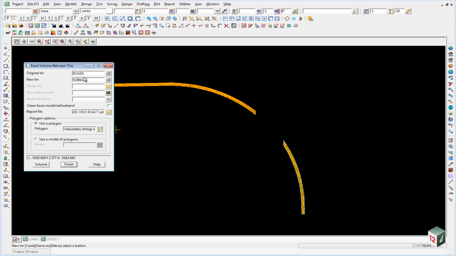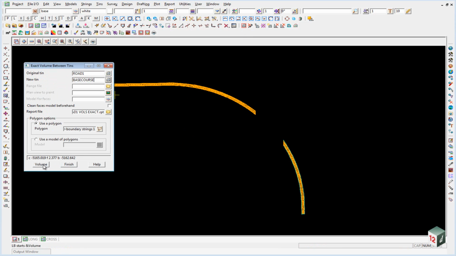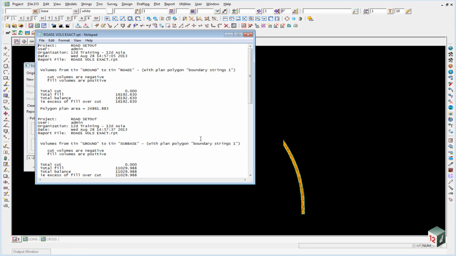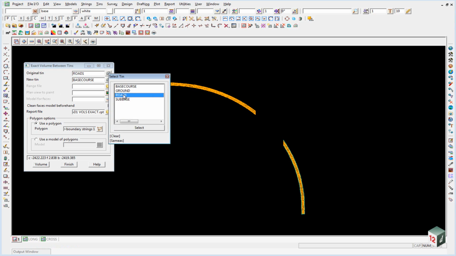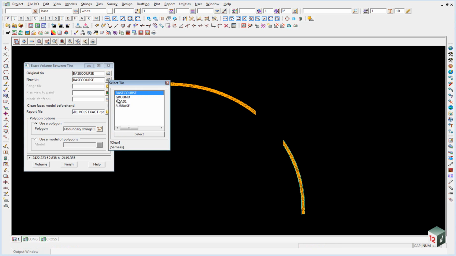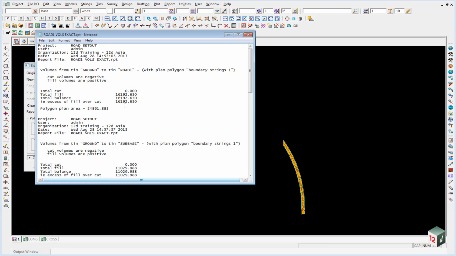We then went for our interboxing layers, which was from Road 1 down to base course, volume, append, close that down, and finally from base course down to subbase, volume, append.